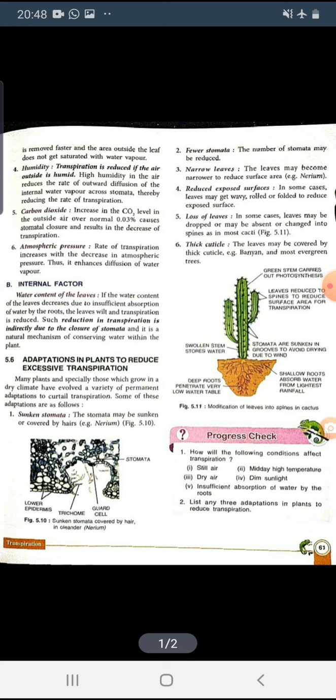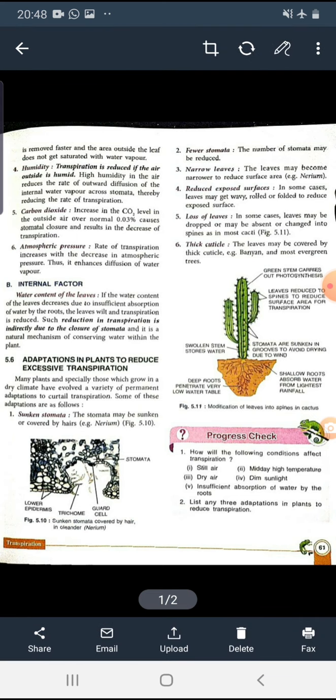Next is humidity. Transpiration is reduced if the air outside is humid. That means during the rainy season the transpiration will be less. So high humidity in the air reduces the rate of outward diffusion of water across the stomata, and therefore reduces the rate of transpiration. Okay. So if there is an increase in the humidity in the air, then transpiration will be reduced.